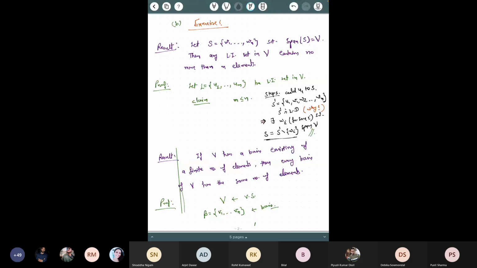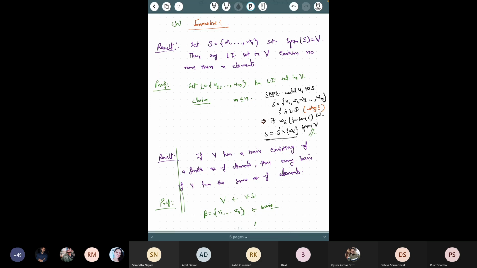Okay, and after m steps, you will see that there are two situations. If after m steps there is no wi left to remove, then that would be a contradiction to the linear dependence lemma. Whenever you are adding these ui's to this set s, there has to be one wi to remove.